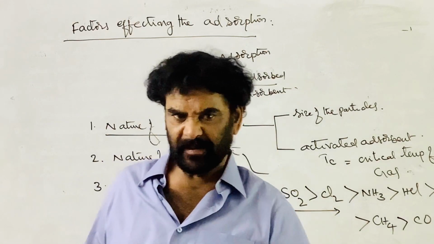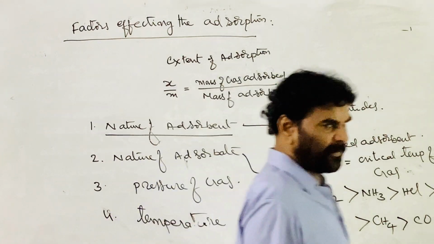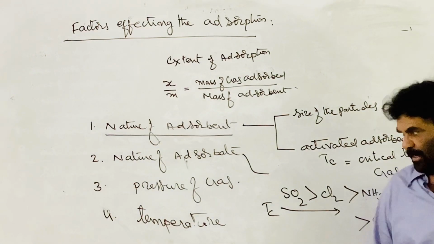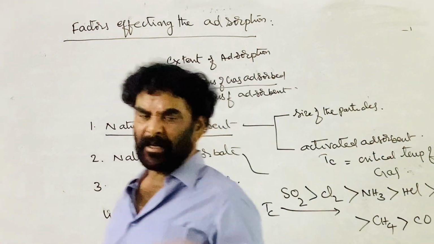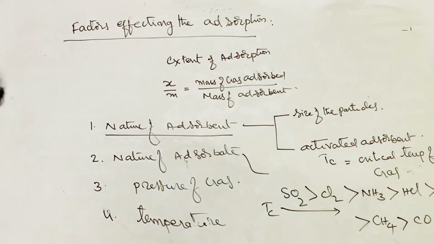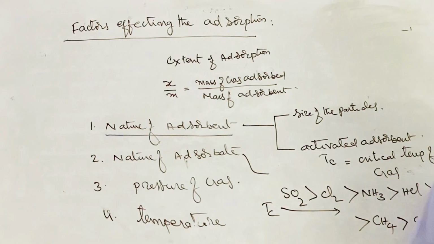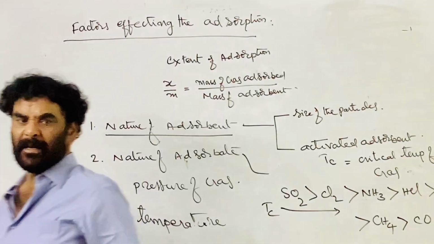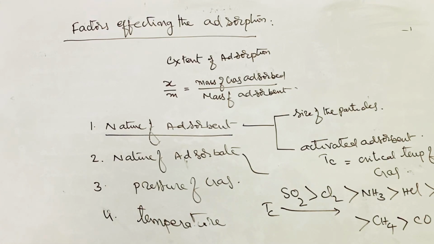Under similar conditions, the extent of sulfur dioxide adsorption is more. If you take sulfur dioxide and hydrogen gas, the amount of sulfur dioxide adsorbed per given mass is more, and hydrogen is less. The higher the critical temperature, the greater the extent it is adsorbed. Therefore, easily liquefiable gases are adsorbed to a greater extent.